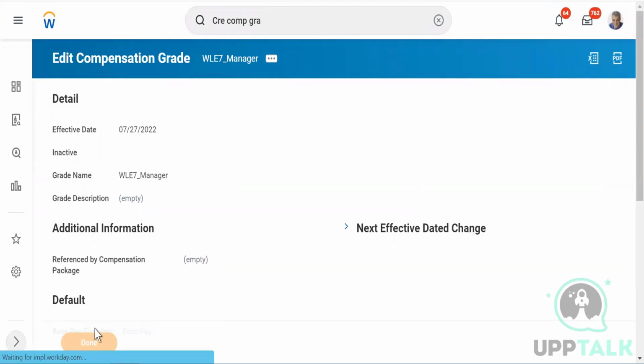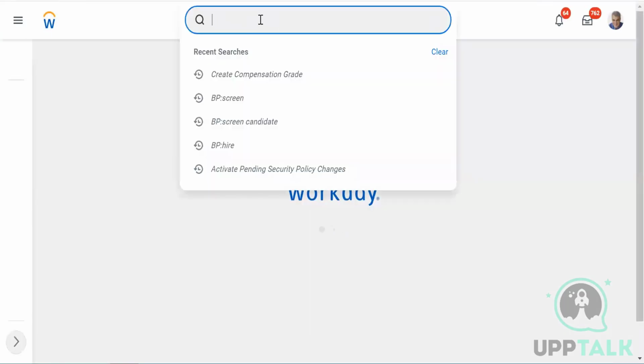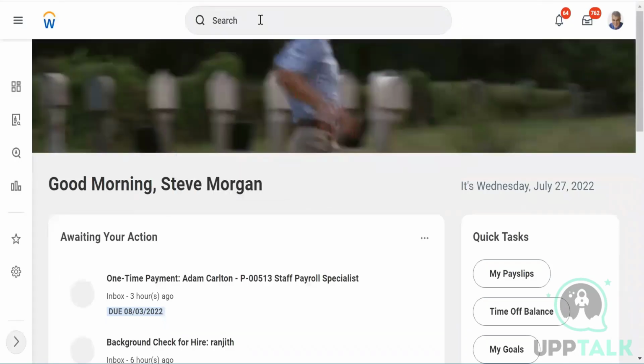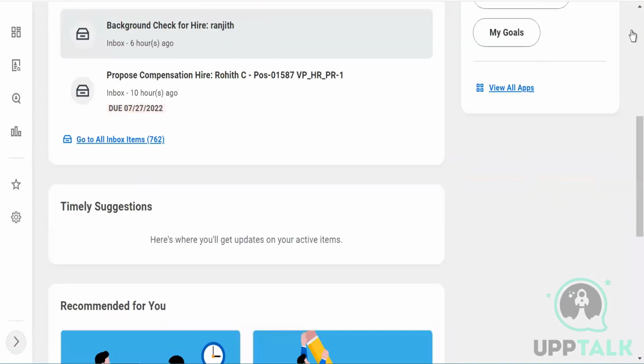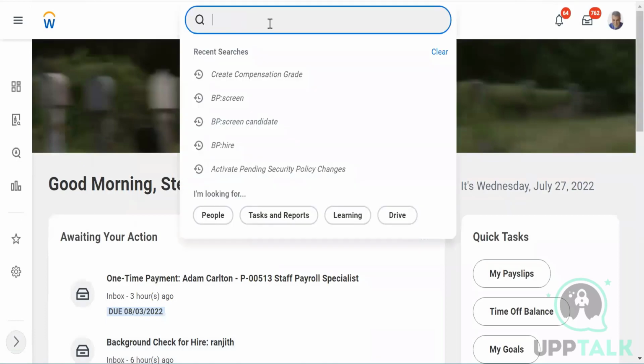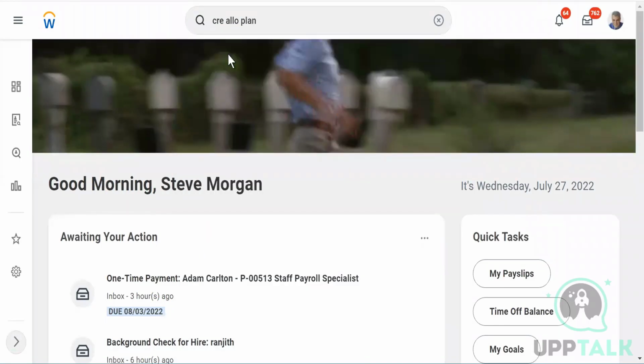So the next part we are going to cover today is your allowance plan, and we have discussed that multiple times. Let's see how exactly it is done. So the task is create allowance plan.